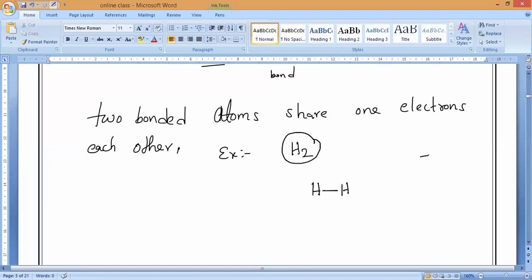Always remember, this line indicates how many pairs of electrons, guys? One pair of electrons, meaning one electron from one atom and another electron from the other atom. This line indicates one pair of electrons. Then that is called a single bond.